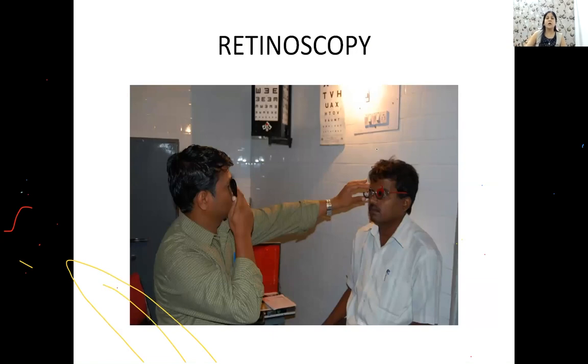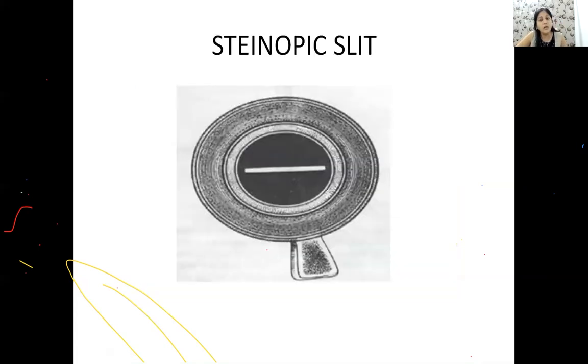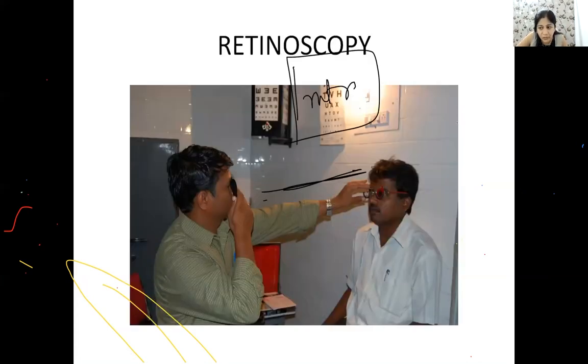All right. Now, this is how we do a retinoscopy at distance of 1 meter or an arm. ठीक है? इसको मत बोल देना कि ophthalmoscopy है. No. Retinoscopy is to check the refractive status of a patient. This is done generally at 1 meter or at arm distance. Is that clear to you? This is how a pinhole looks like. This is an appliance. Now I'll be showing you some quick surgeries and appliances. This is a pinhole. This is a picture of a stenopic slit. You have a small slit. कौन से टेस्ट में करते हैं? Fincham test में. कौन से टेस्ट में करते हैं? Fincham test. ठीक है? Which slide? Retinoscopy.